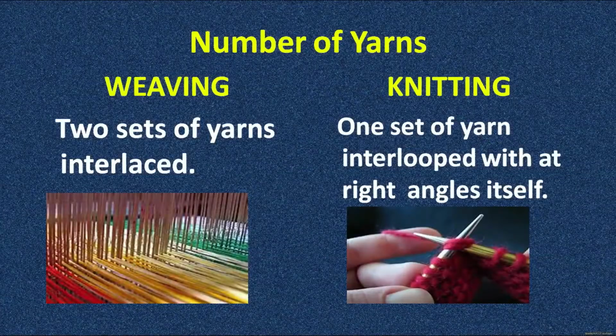So, let us discuss the properties of weaving and knitting. If we consider the number of yarns for weaving and knitting, then we can see that in weaving two sets of yarns are interlaced at right angle, as we have just discussed, to form a beautiful pattern with warp and weft yarns, whereas in knitting one set of yarn is interlooped with itself to form a certain kind of sequence, and in this there are courses and wales. So, there is a single yarn that is interlooped into itself, in which the crosswise direction is called the courses and the lengthwise is called the wales.